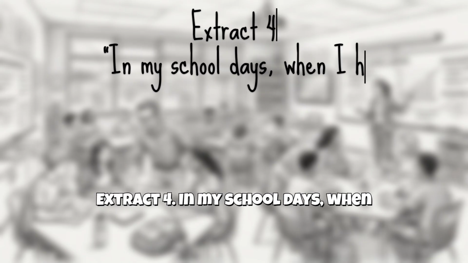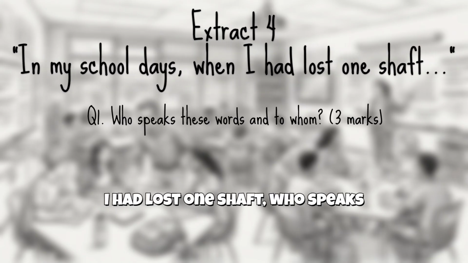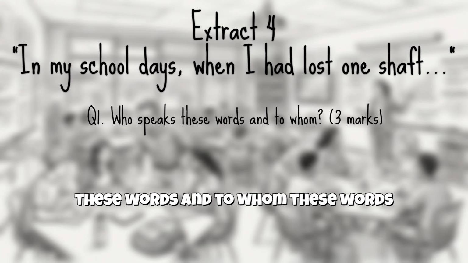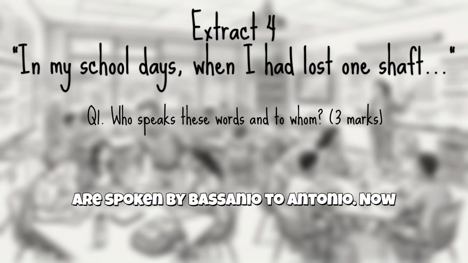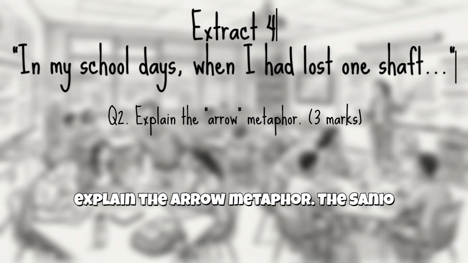"In my school days, when I had lost one shaft." Who speaks these words and to whom? These words are spoken by Bassanio to Antonio. Now, explain the arrow metaphor.